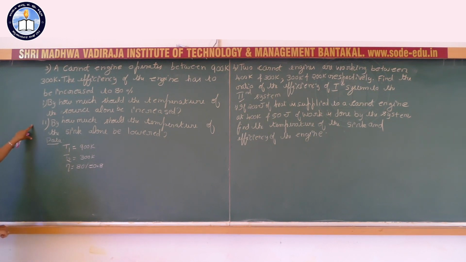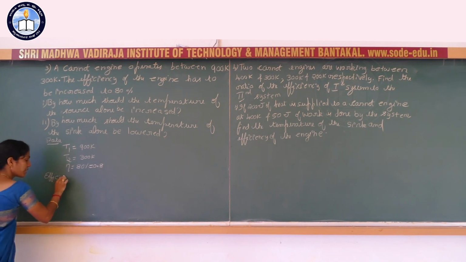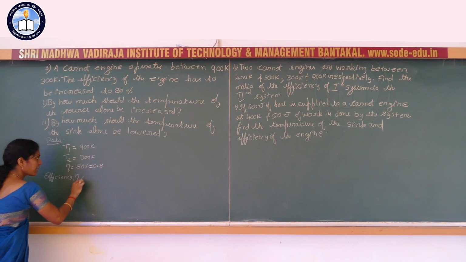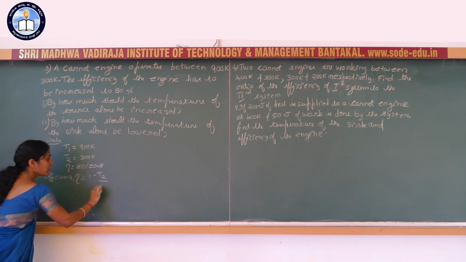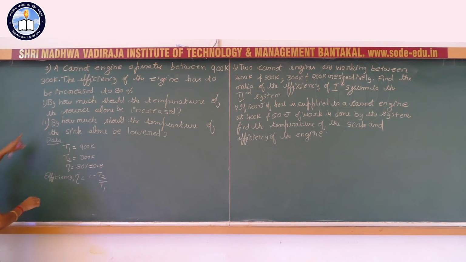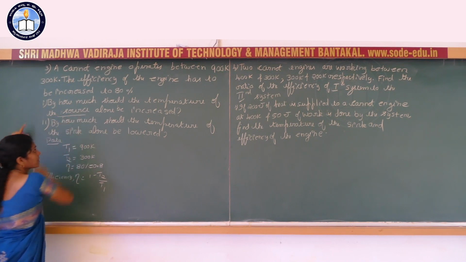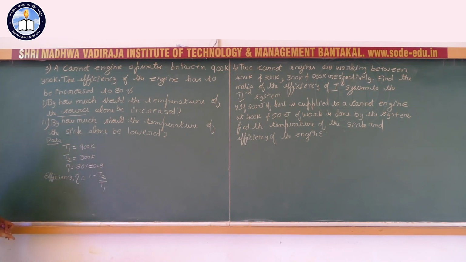First condition, by how much should the temperature of the source alone be increased? So we know the expression for efficiency. Efficiency, eta is equal to 1 minus T2 by T1. Temperature of the source alone be increased.